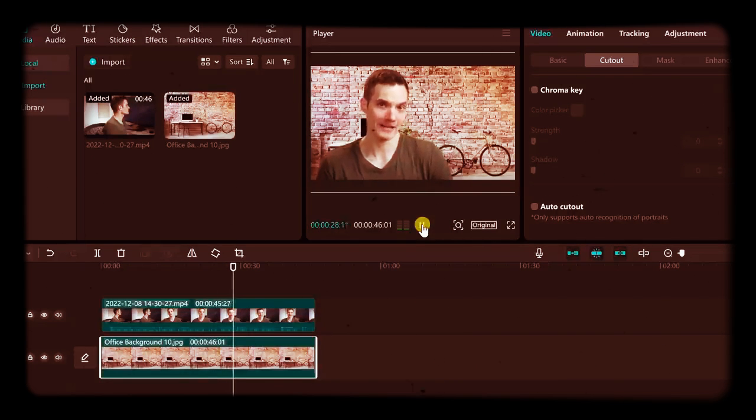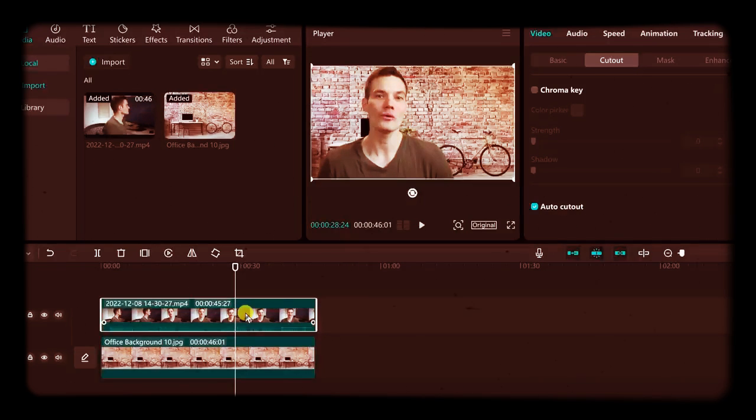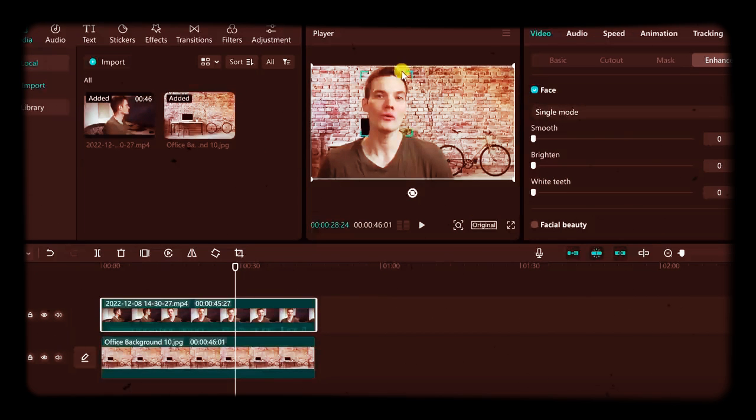That's pretty impressive. Along with removing the background, CapCut has some other very impressive AI capabilities. Here I'll select my clip, and in the top right-hand corner, let's click on Enhance. Here I can use AI to identify where my face is. And here CapCut places a rectangle around my face. And I can target different improvements.